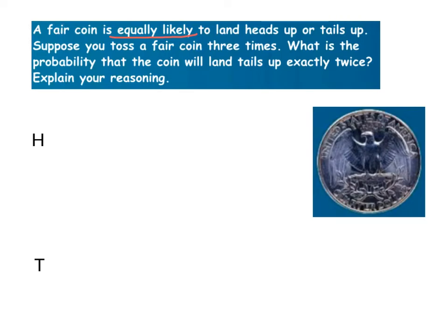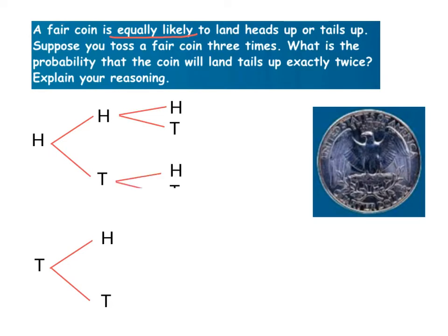And what we're going to say is, okay, if you got heads, what happens there? Well, from there, you could have gotten on the second flip either heads or tails. And if you got tails first, you also could have gotten heads or tails on that second flip, okay? And now we've got 4 different realities: heads and heads, heads and tails, tails and heads, tails and tails. Okay? And now we've got to flip it a third time. And what do we get? Well, we could have got heads or tails for each one of those outcomes, right?